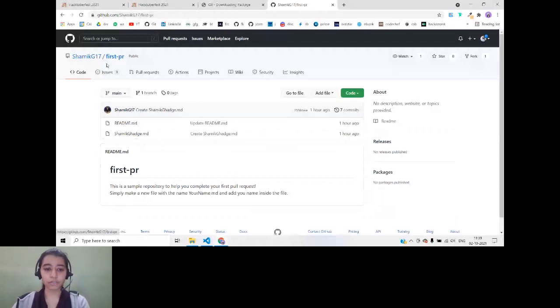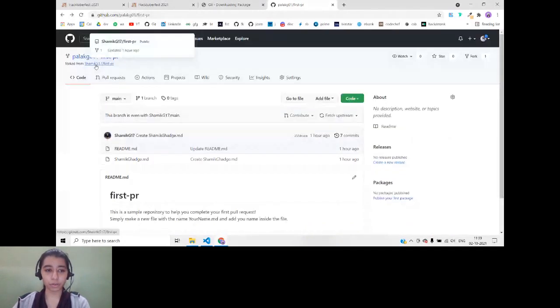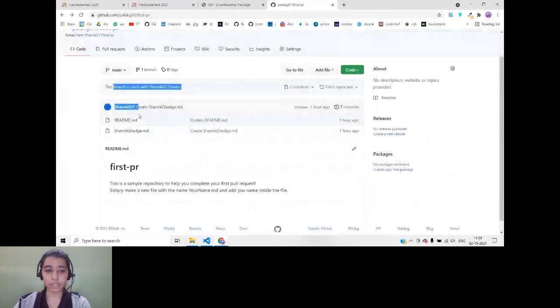So once you are done forking it, let me just explain a few things over here. You will see a message over here, this branch is even. What does this mean? This means that both these things have the same code in it right now. It means the parent repository and my repository have the same code in it. There are no changes, so it will show that this branch is even. If I add any changes over here, it will show me that my branch is ahead of the original repository. Okay. So what was the next step?